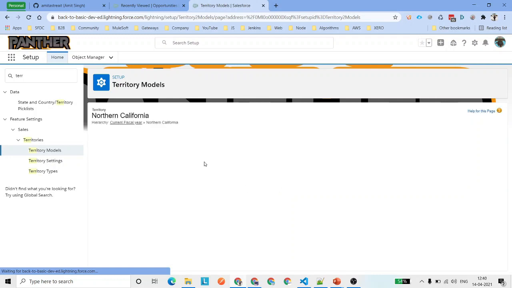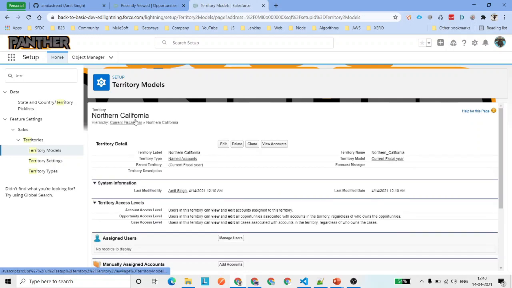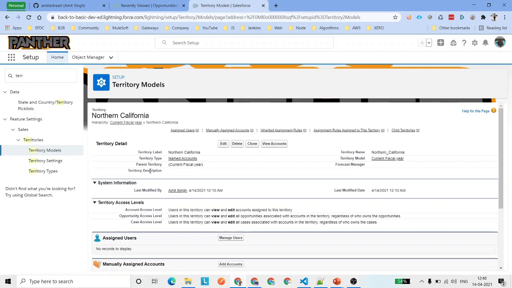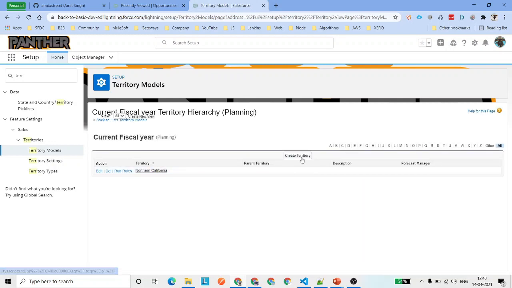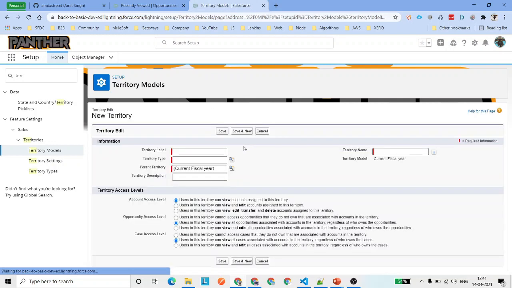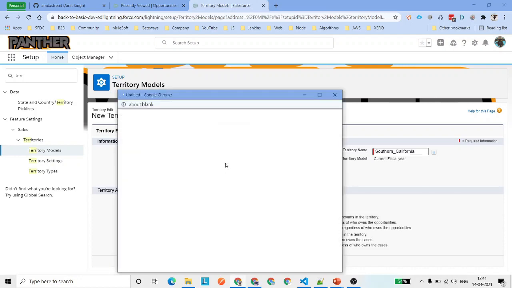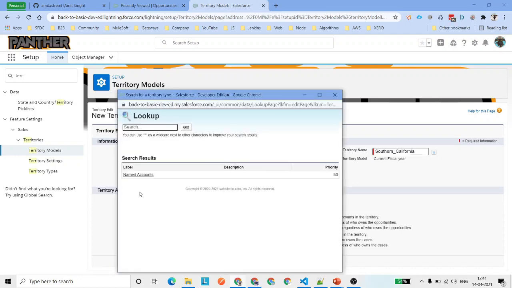Now here we have got one territory hierarchy under this current fiscal year model. And now what we can do is go to the current fiscal year again to create one more, which is Southern California, because we are going to create two territories, basically, not hierarchies. So we have named it Southern California.